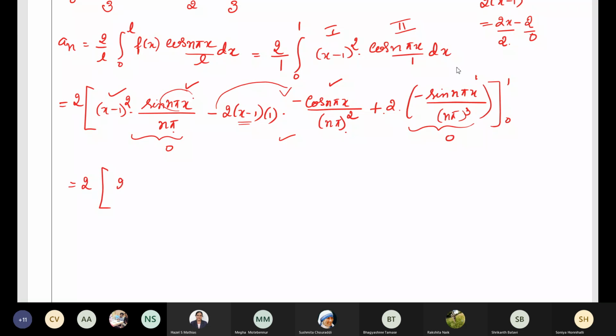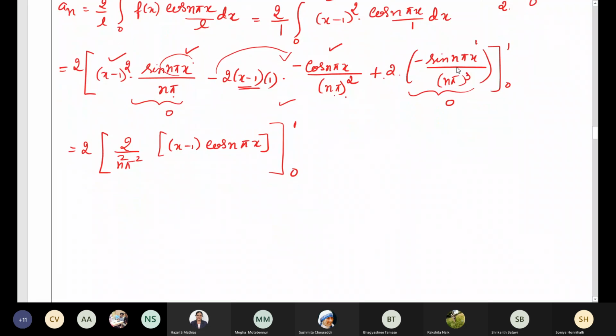So we will have 2 into x minus 1 and n pi square. So it will be 2 divided by n square pi square. What is remaining? x minus 1 into cos n pi x. Work out along with me, because these are the questions which we have been learning since almost 8 classes. So 2 2s are 4, 4 by n square pi square.